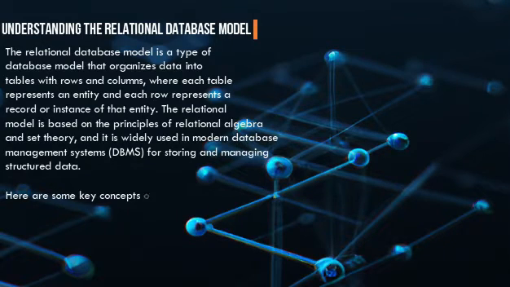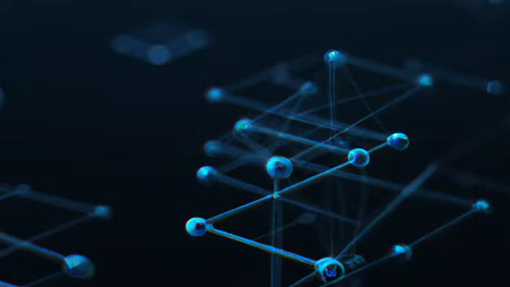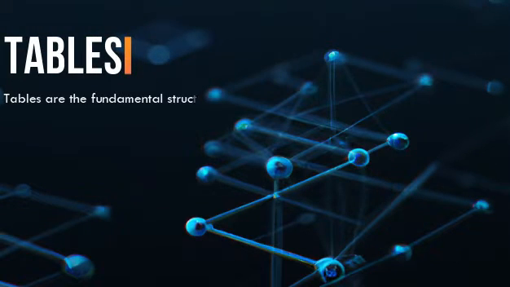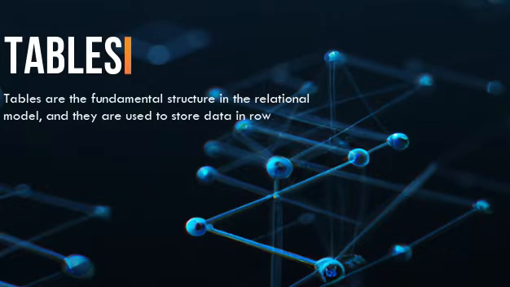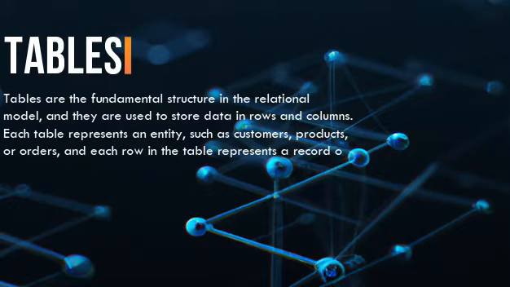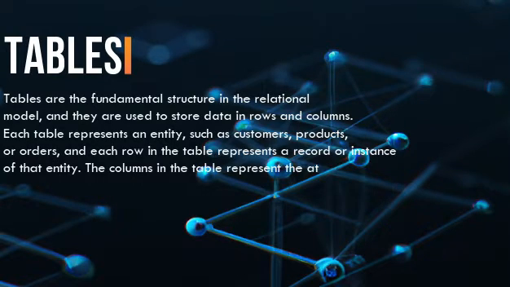Here are some key concepts of the relational database model. 1. Tables. Tables are the fundamental structure in the relational model, and they are used to store data in rows and columns. Each table represents an entity, such as customers, products, or orders, and each row in the table represents a record or instance of that entity. The columns in the table represent the attributes or properties of the entity.